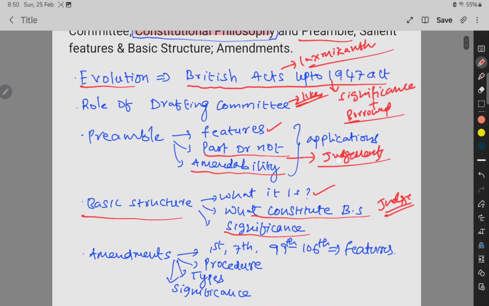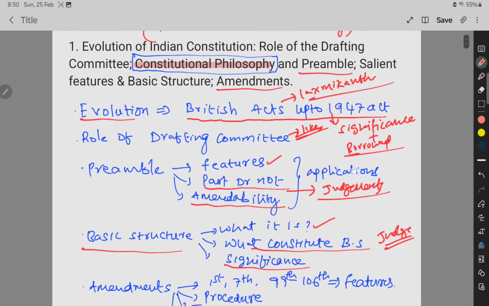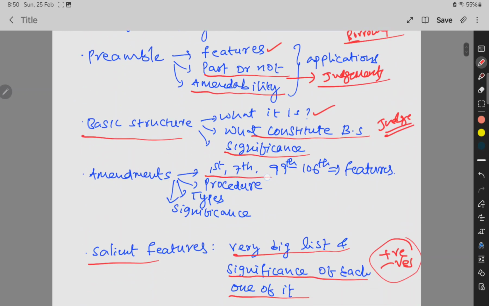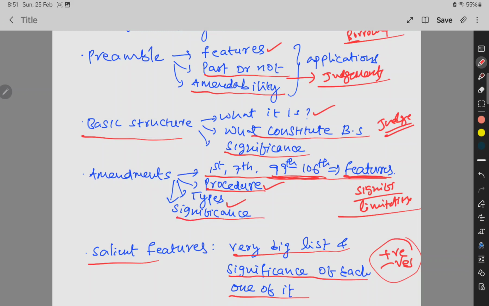And then here it is mentioned one more, next is amendments. In the amendments you need to remember the various amendments, not everything but some important ones, like the first, the 7th, and then the 99th to 106th. These are the recent ones. You need to read the features of each one, and the significance also, okay. And there are some limitations also, you need to read those limitations too, okay. And also what is the procedure to amend the Indian Constitution, what types are there, and what is the significance, we also need to remember.